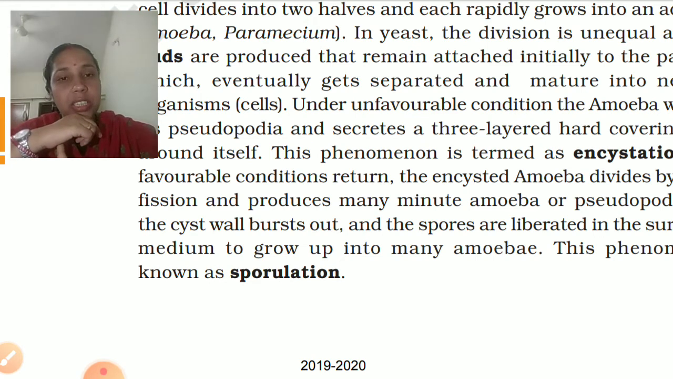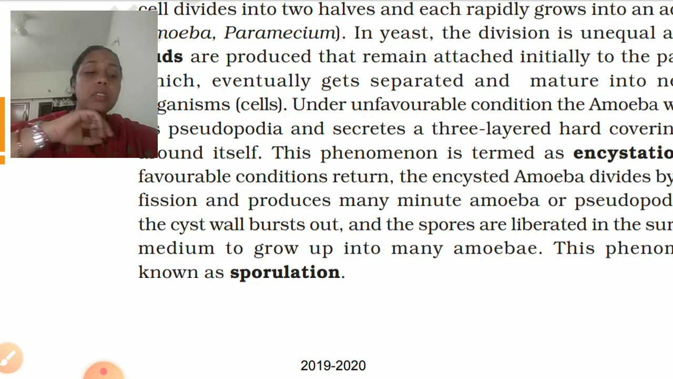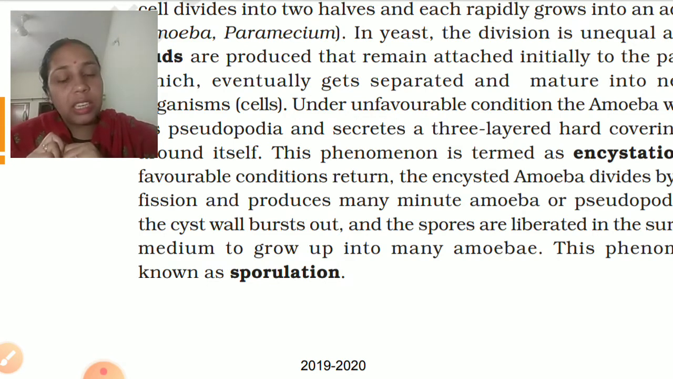So regeneration and fragmentation we have seen. In asexual reproduction, what have we seen? We have seen binary fission, budding, sporogenesis or sporulation, fragmentation and regeneration. These are the 5 types of asexual reproduction. Now we can see that asexual reproduction also takes place in plants.